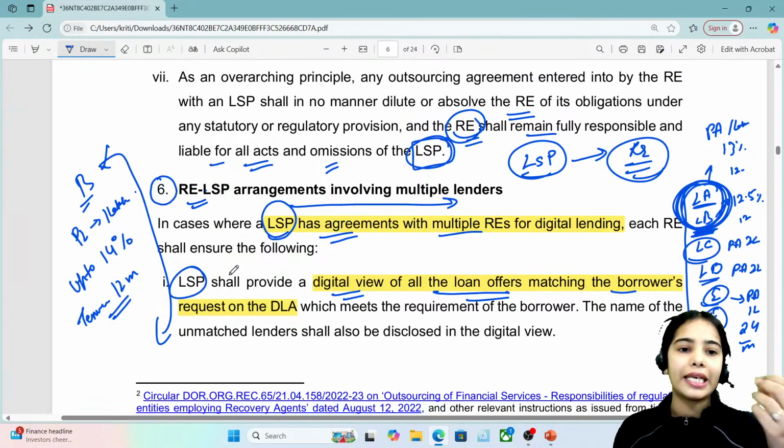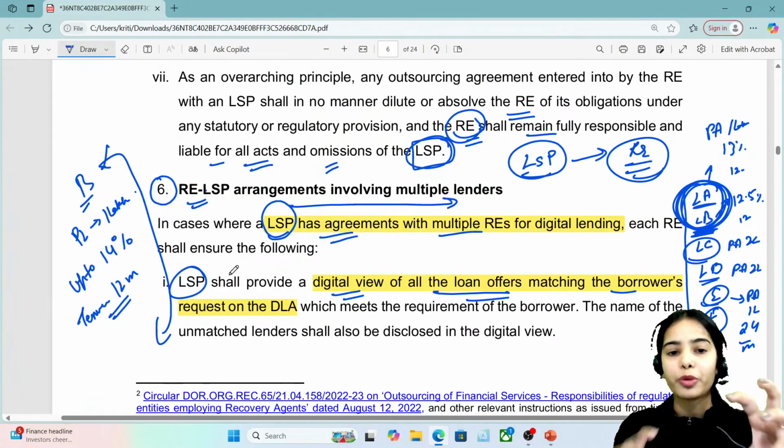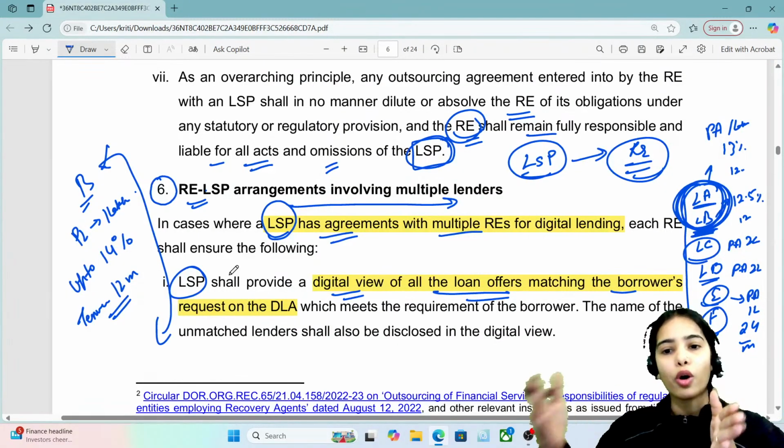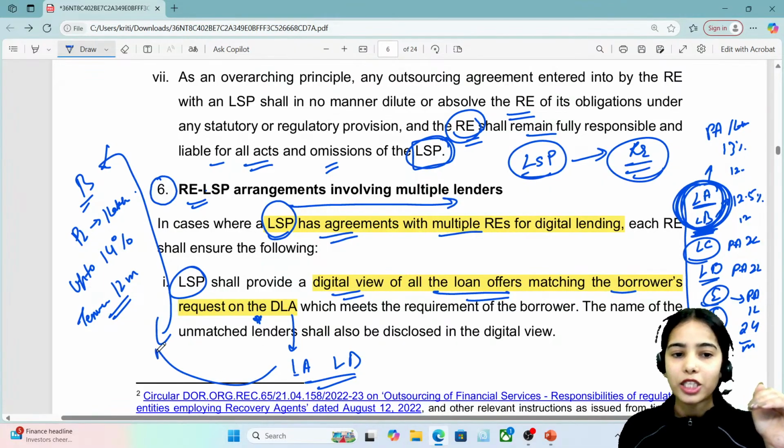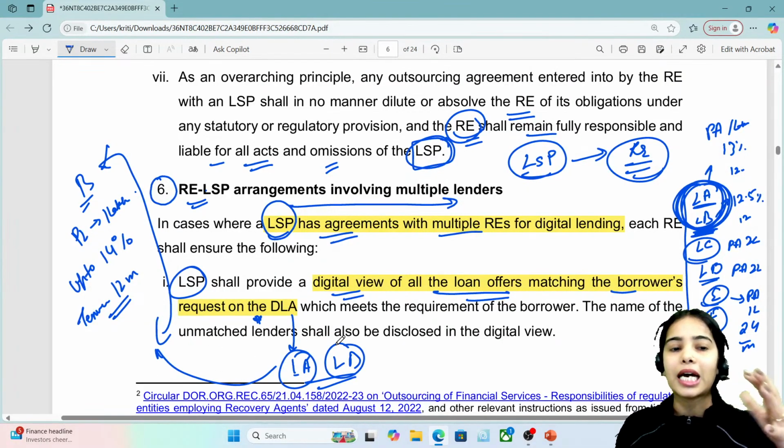So this is the basic idea, that the lending service provider shall provide a digital view of all the loan offers matching the borrower's request on the digital lending app. It will show that lender A and lender B both agree to provide the loan, and both meet the requirement of the borrower.